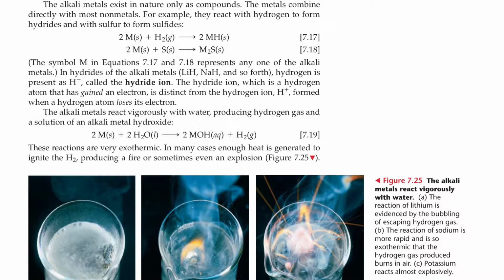The alkali metals react vigorously with water, producing hydrogen gas and a solution of alkali metal hydroxide. These reactions are very exothermic, and in many cases, enough heat is generated to ignite the hydrogen, producing a fire or sometimes even an explosion. Figure 7.25. The alkali metals react vigorously with water. A. The reaction of lithium, evidenced by the bubbling and escaping hydrogen gas. B. The reaction of sodium, more rapid and so exothermic that the hydrogen gas produced burns in air. And C. Potassium reacts almost explosively.